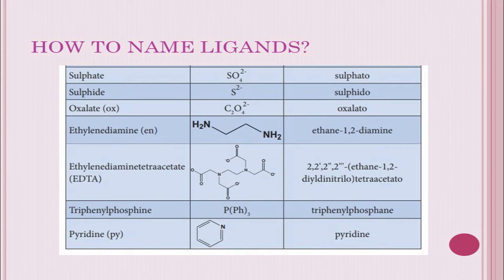And then triphenyl phosphine. Instead of phosphine, you have to name it as phosphane. That is the only change. Instead of INE, you have to write it as ANE. Okay. And then last one is pyridine. Pyridine can be named as the same, pyridine itself.